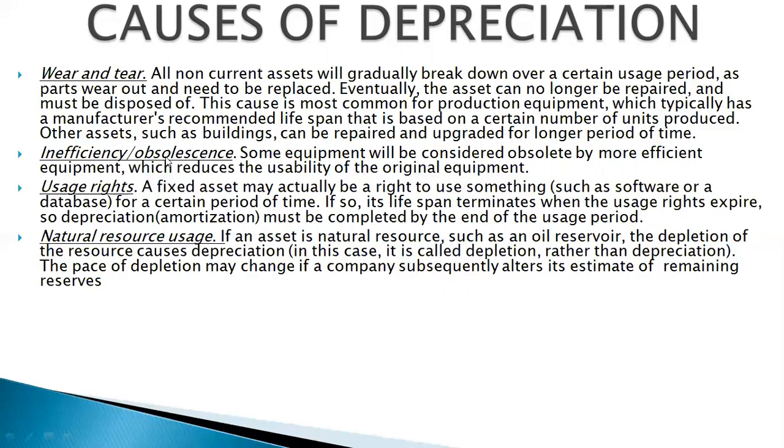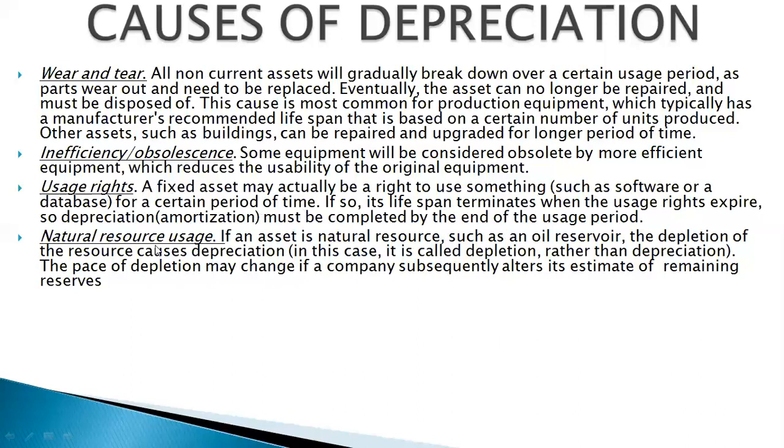Inefficiency or obsolescence: some equipment will be considered obsolete because of more efficient equipment, which reduces the suitability or the usability of the original equipment. It means even if that original equipment is working well, it will be depreciated. Usage rights. Now we'll talk about amortization. A fixed asset may actually be a right to use something such as software or a database for a certain period of time. If so, its lifespan terminates when the usage right expires. So depreciation, that is called amortization, must be completed by the end of the usage period.